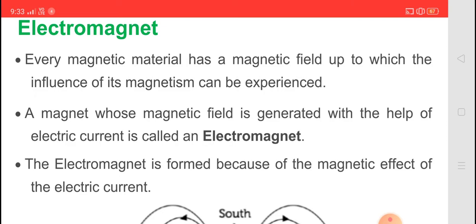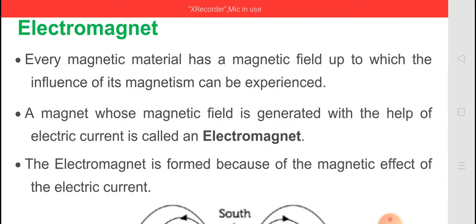Every magnetic material has a magnetic field, up to which the influence of its magnetism can be experienced. This is the first thing about electromagnet. Second thing is, a magnet whose magnetic field is generated with the help of the electric current is called an electromagnet. So a magnet whose magnetic field is created with the help of the electric current is known as an electromagnet.